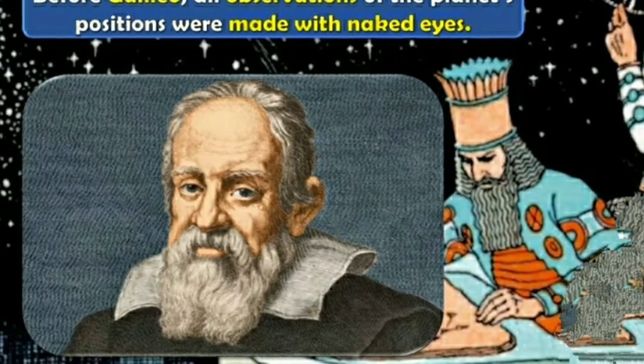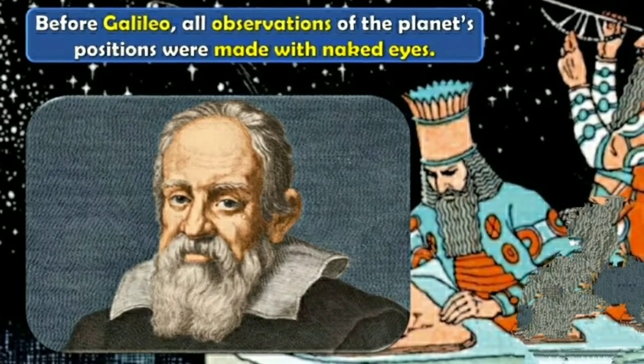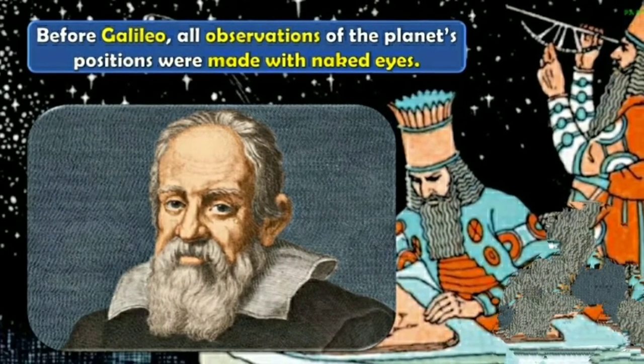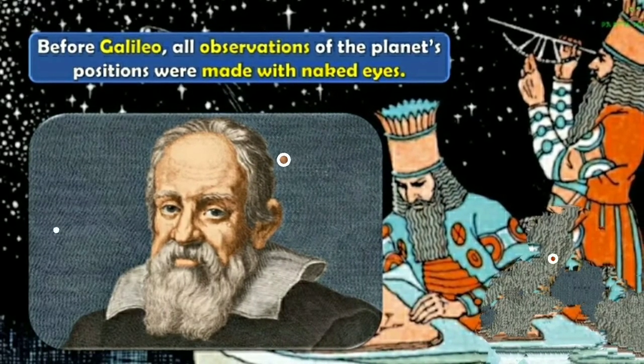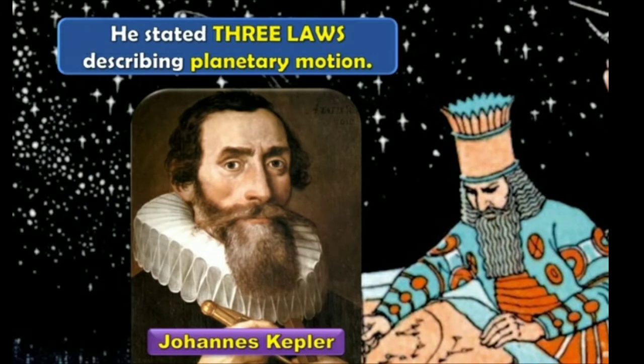By the 16th century, a lot of data were available about planetary positions and their motions. Then Johannes Kepler studied all these data. He noticed that the motion of planets follows certain laws. So he stated 3 laws describing the planetary motion. Let us learn these Kepler's laws.